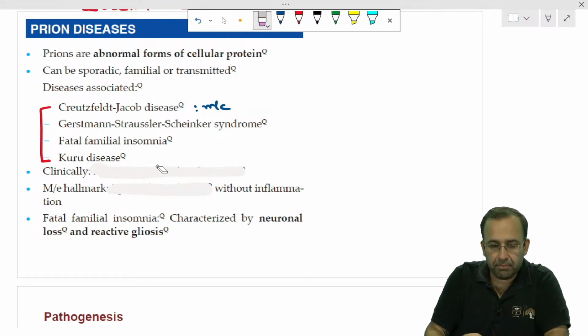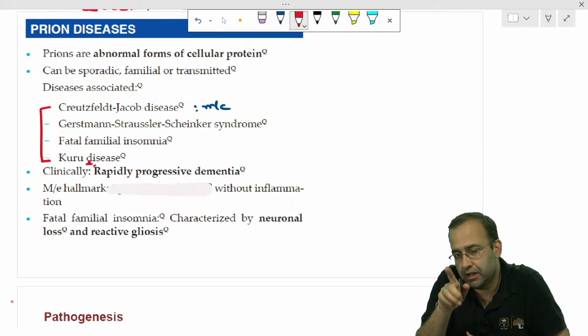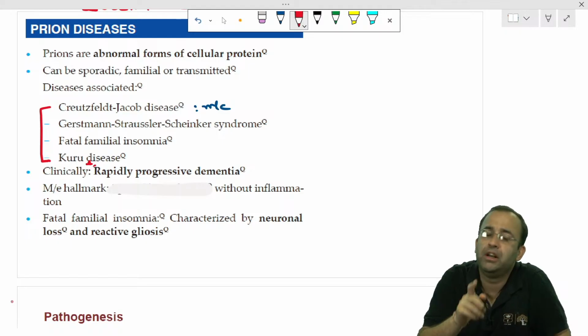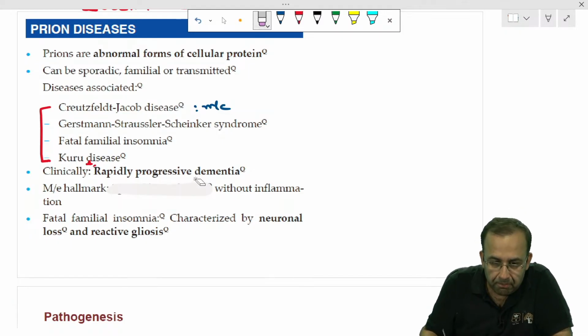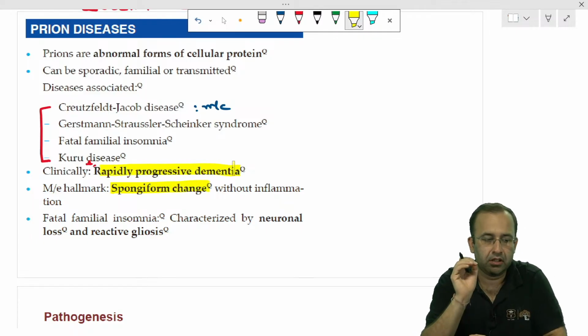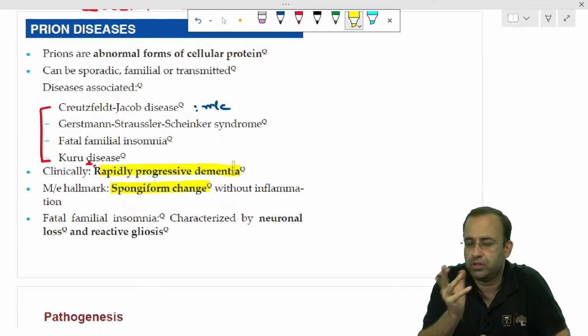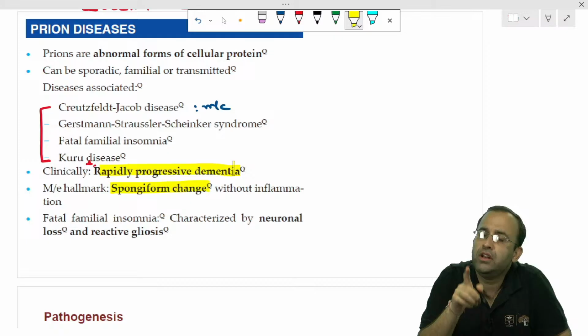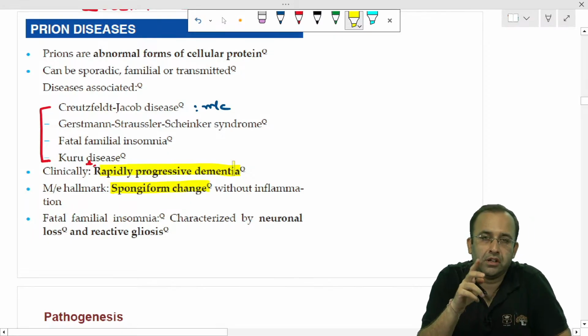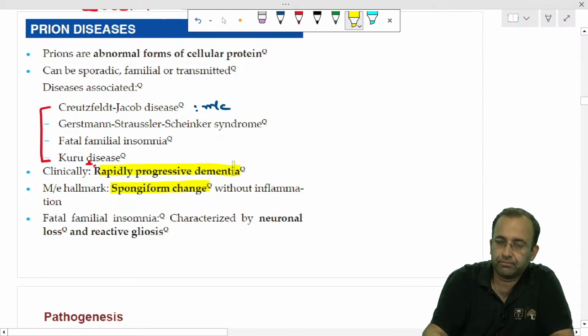Clinically, prion disease is associated with rapidly progressive dementia, with the microscopic hallmark being spongiform change. In Path and Micro, you have classical 2-3 line history-based questions. If there is a history of rapidly progressive dementia with spongiform change, the examiner is talking about prion diseases.